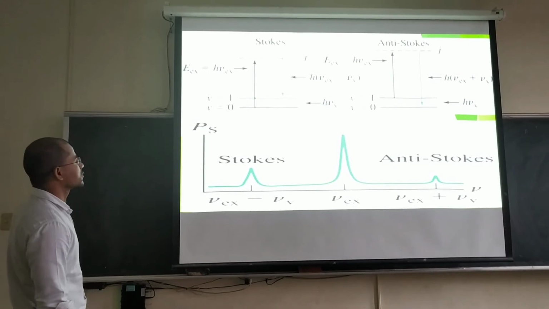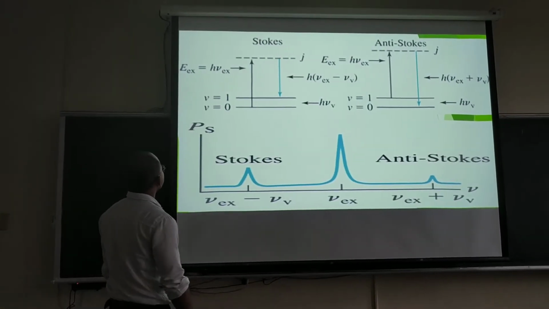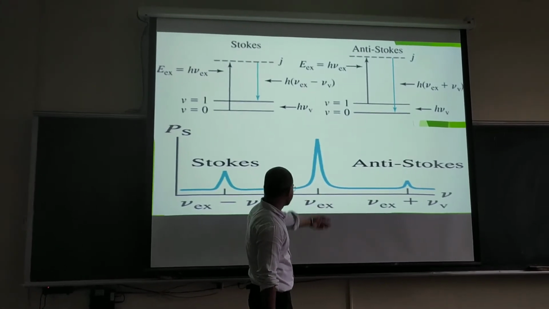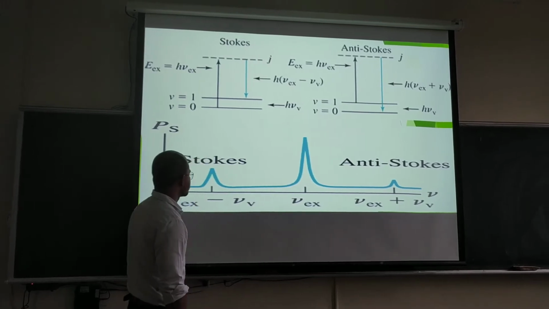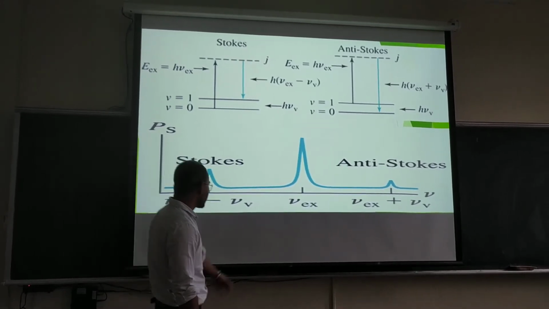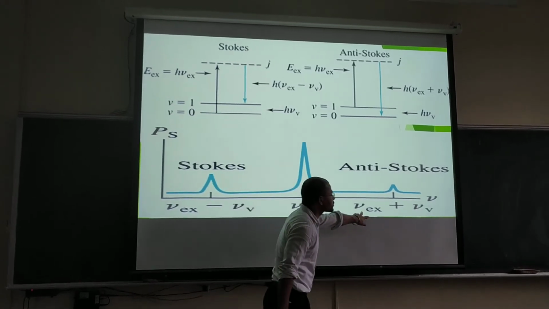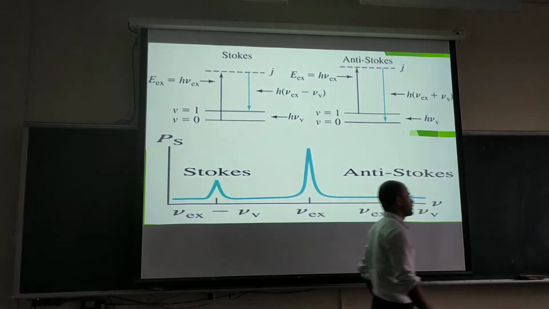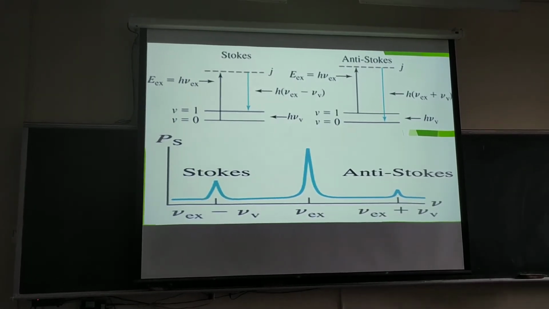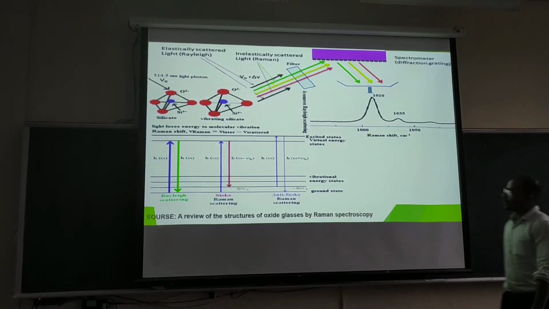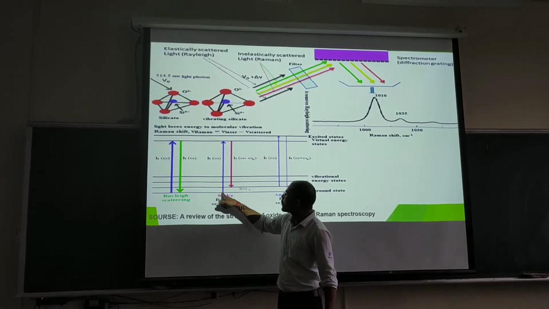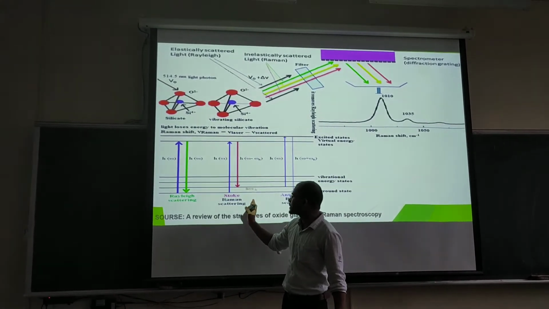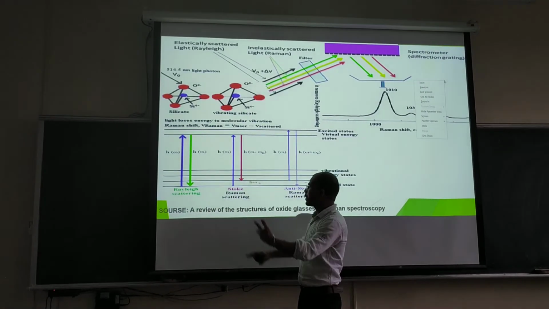Now here is also some graph of this. This is the Raman scattering, that is the Rayleigh scattering, and this is the anti-Stokes, and this is the Stokes. In this case, it goes from ground to excited and comes back to some energy state, so it will be a Stokes line, on the left side.